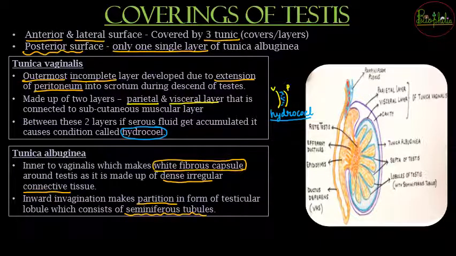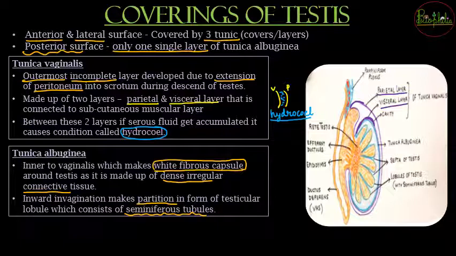So if you can see over here in this diagram, then the outermost layer is shown by the purple color. So purple color में जो दिख रहा है, that is going to be your tunica vaginalis, that is having the parietal layer, और अंदर का जो purple color है, that is going to be the visceral layer. अब ये दोनों layers के बीच में जो cavity है, that is shown by the white color, that is going to be, if it gets filled with fluid, तो वो hydrocele condition होगी.